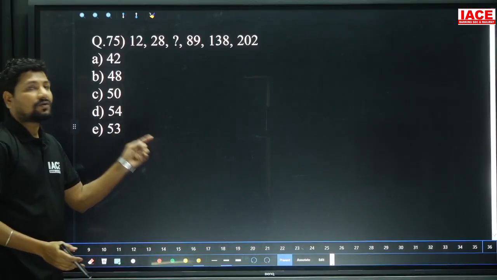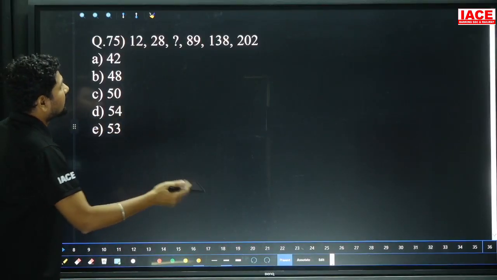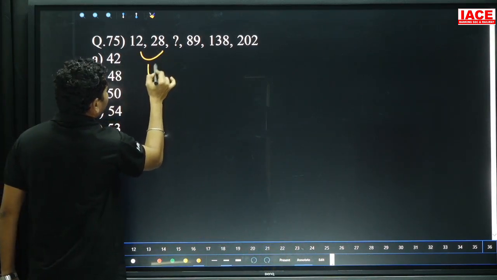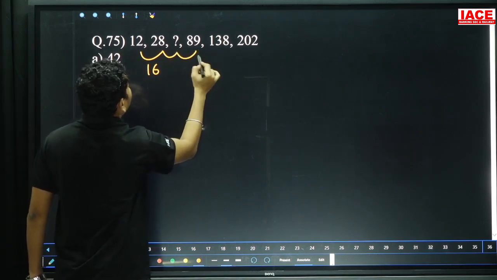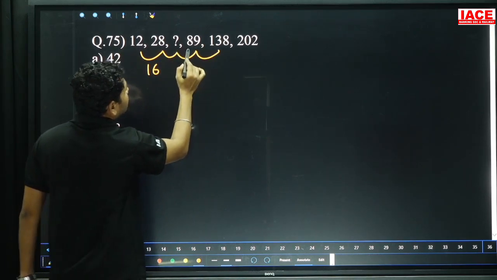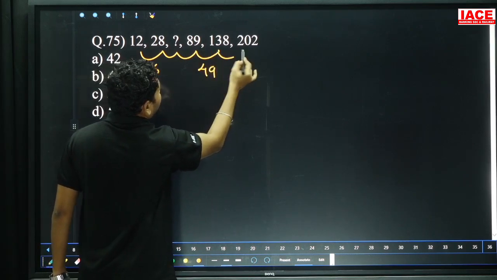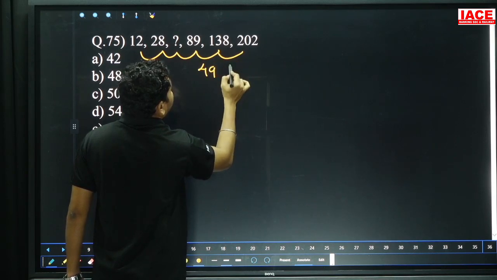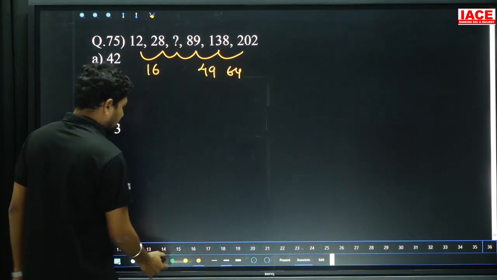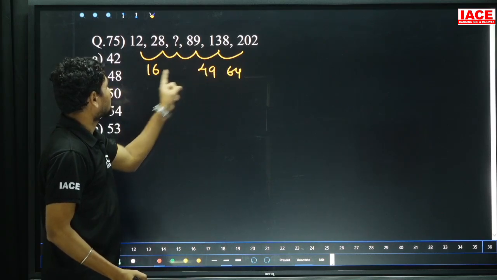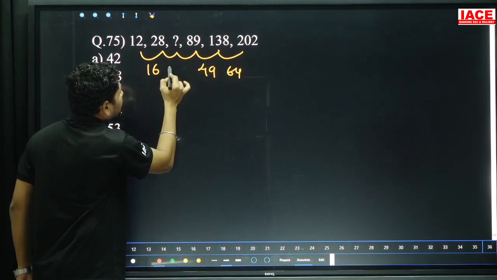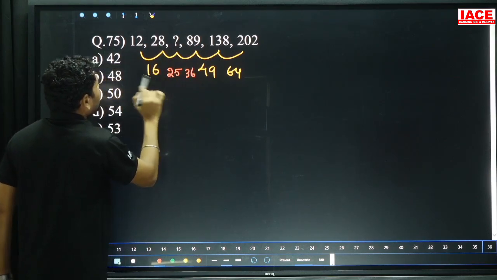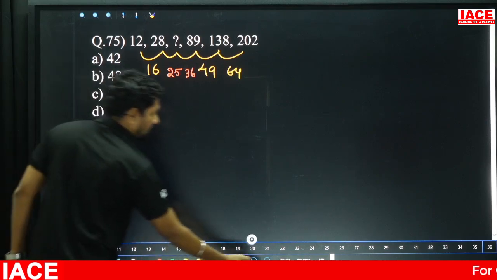Next, 12, 28, question mark, 81, 89, 138, 202. Here go for the differences. The difference wise, 12 to 28 became 16, and here also we don't know the difference. 89 became 138, here is 49 difference, and 138 became 202, here is 62 plus 2, it is 64. Okay, then here is 8 square, here is 7 square, here is 4 square, nothing but here we can write 5 square, here we can write 6 square, 25 and 36. 28 plus 25 is nothing but 53, option E.